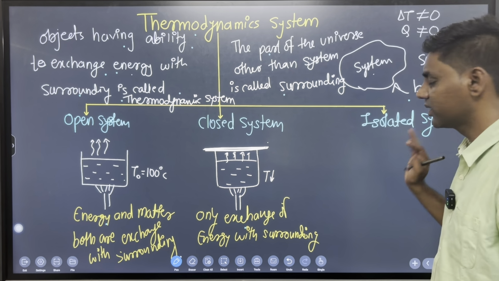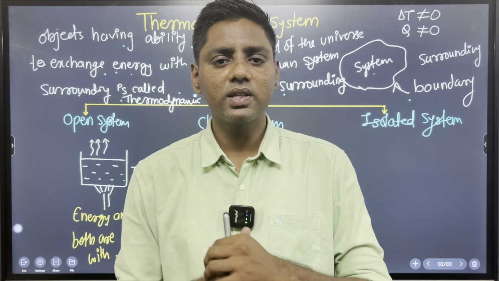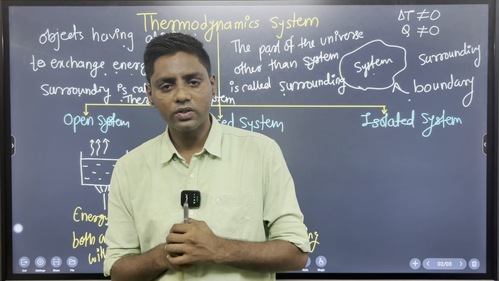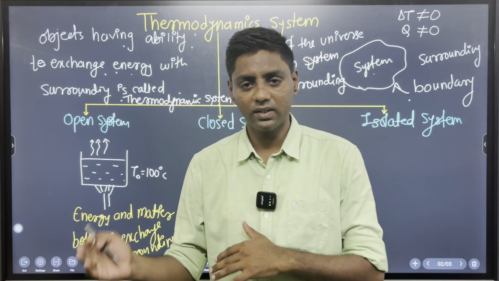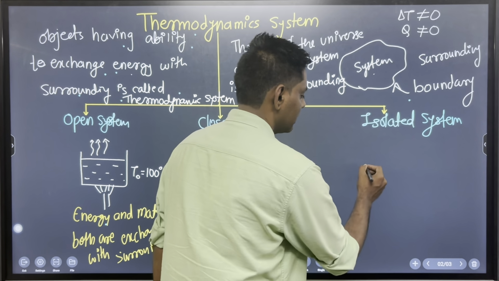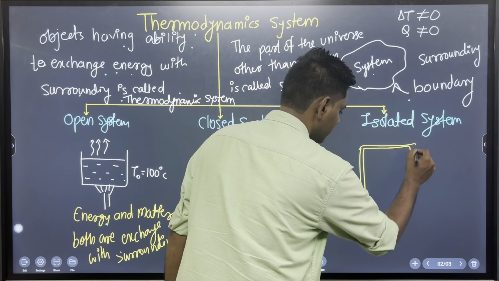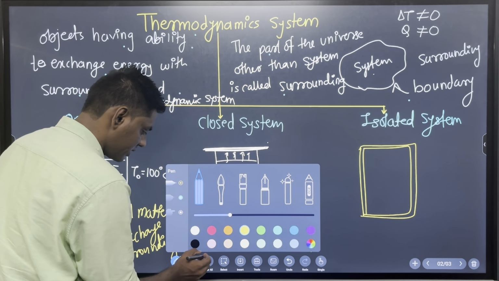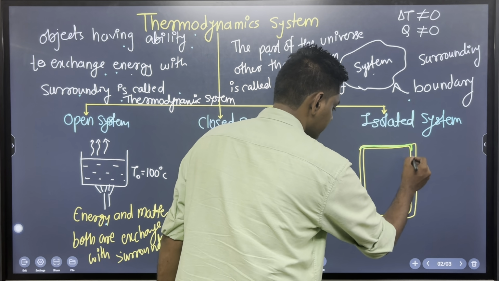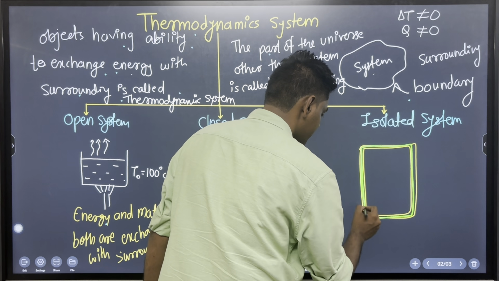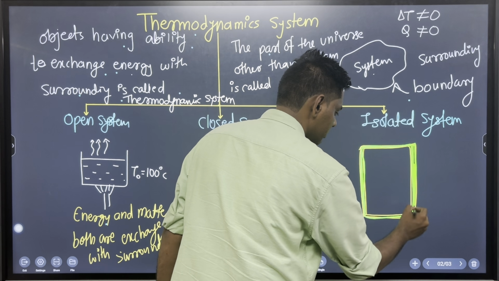And the next example is the isolated system. We all know that a thermos is the best example. When we carry hot tea over a long distance for a long time, it stays hot. What is the meaning of that? The thermos is a material with an interesting property: it does not transmit energy from one side to another.